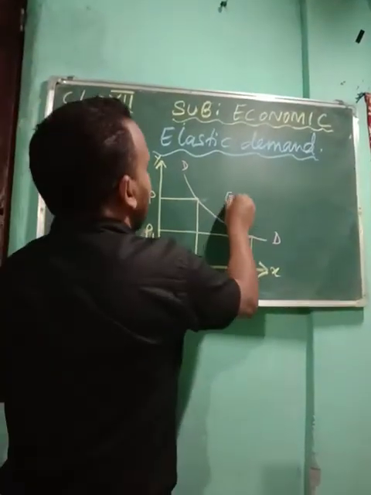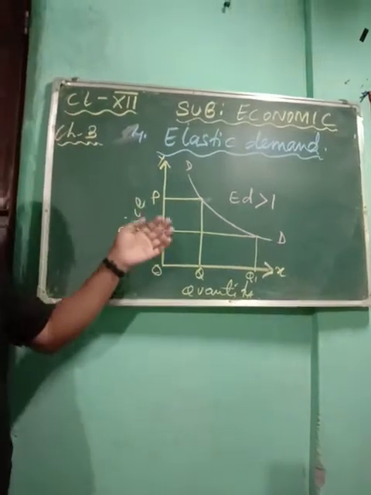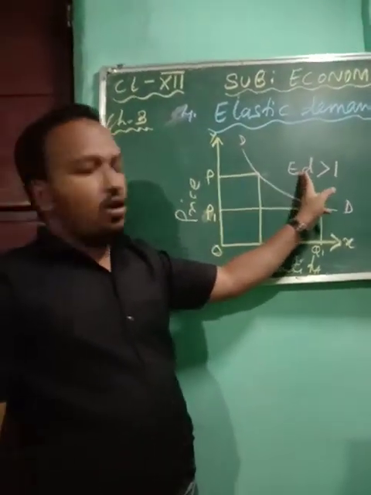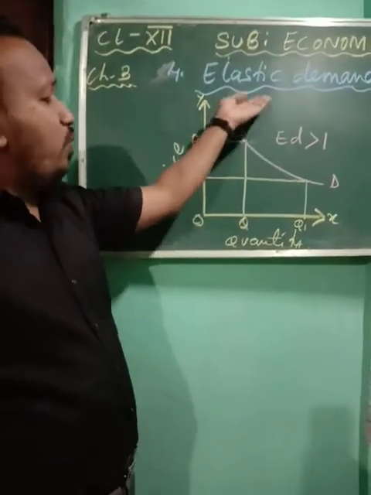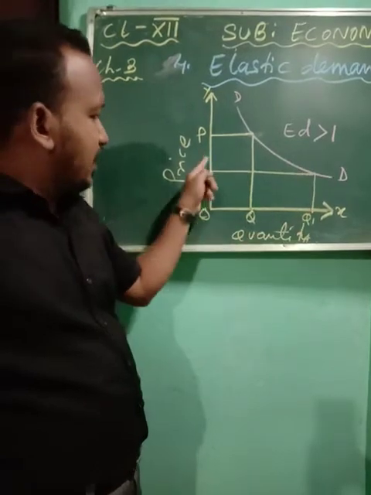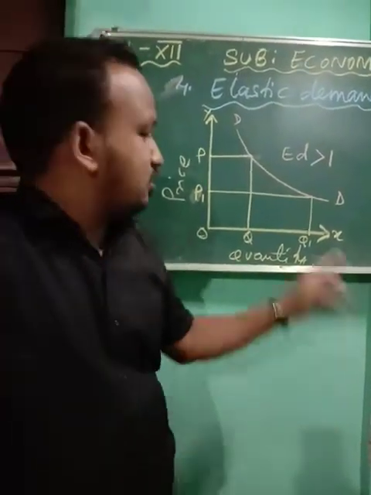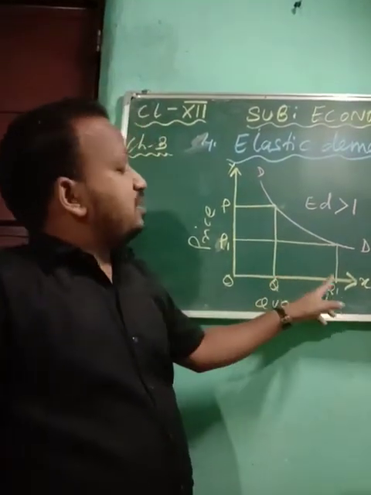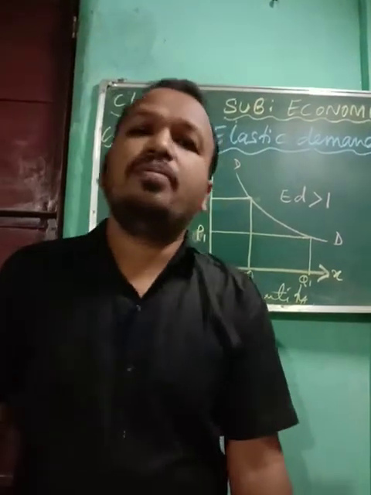So here elasticity of demand will be greater than 1. So in this case what will take place? ED, your elasticity of demand will be greater than 1. So when will it be greater than 1? When the change in demand will be more than the change in price. So the percentage change in quantity demanded is more than the percentage change in your price.